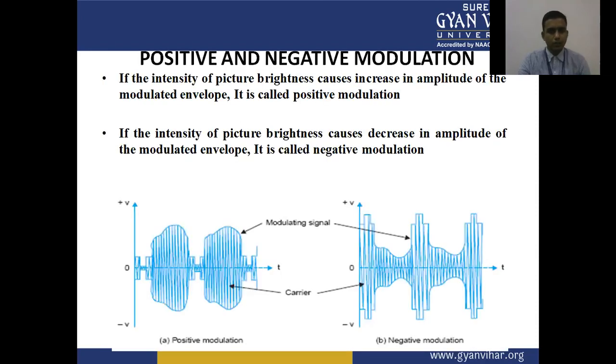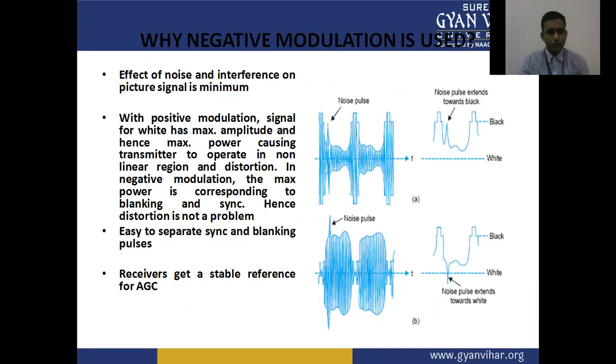This is the positive and the negative modulation. If the intensity of the picture brightness causes an increase in the amplitude of the modulated envelope, it is called positive modulation. If the intensity of the picture brightness causes a decrease in the amplitude of the modulated envelope, it is known as negative modulation.